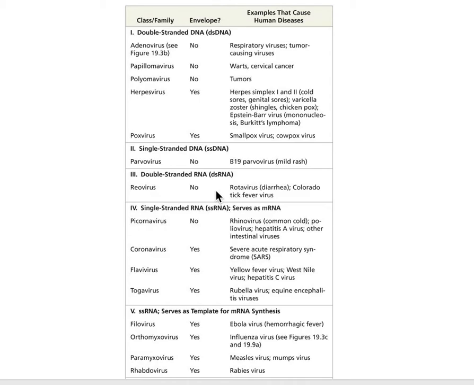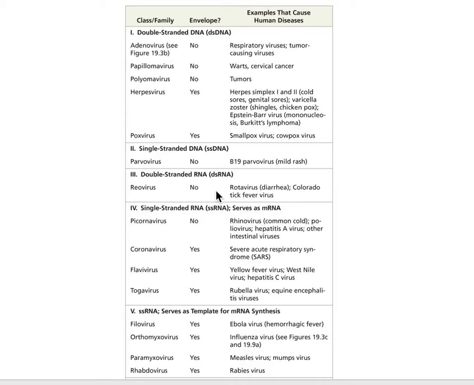Looking at this table, I know that I left this in your PowerPoint. On the left, it gives you the group that they're in. In the middle, it is talking about whether they have an envelope or not. And then over to the right, there are examples of the human diseases.